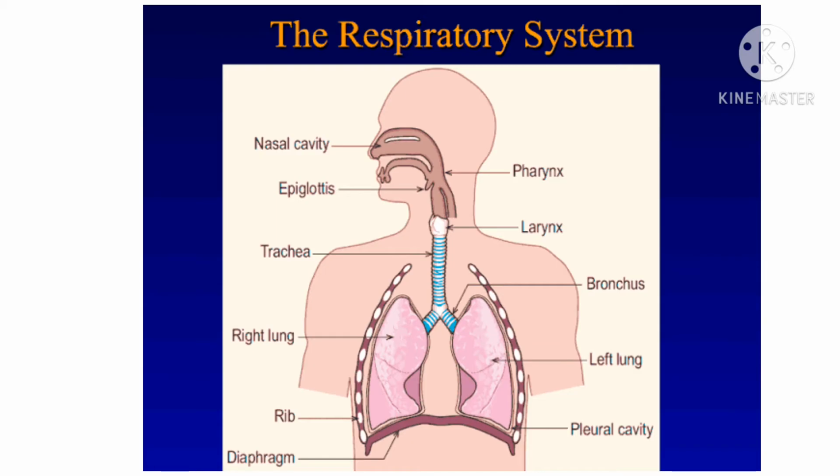Children, what is the difference between respiration and breathing? Respiration is a long process. Organs like nose, pharynx, larynx, bronchus, lungs, etc. are included in this process. These organs all work together and make the respiratory system. Breathing is also a part of respiration. The process of taking in oxygen and leaving out carbon dioxide is known as breathing.